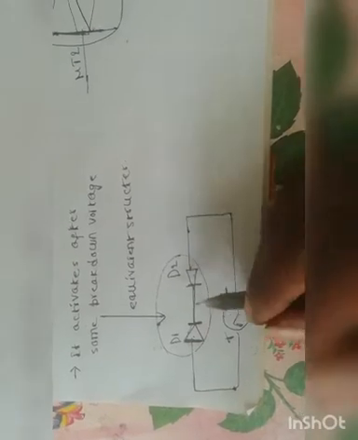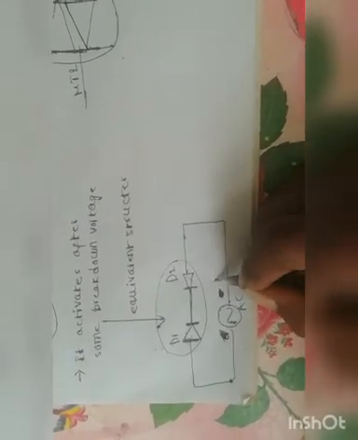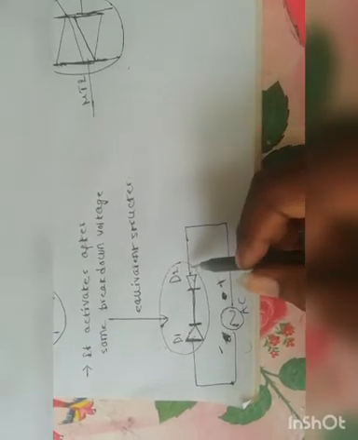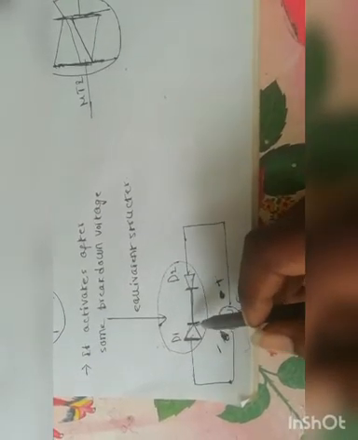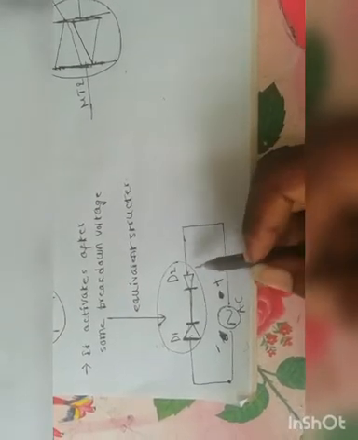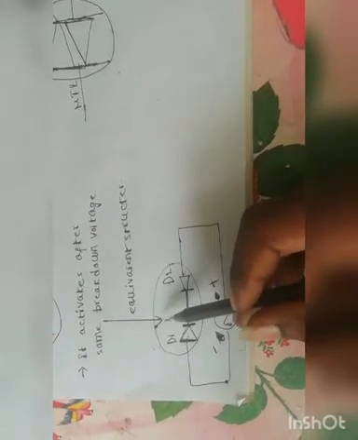Now for negative half cycle, direction changes. Here comes positive and here comes negative. This time this is in forward bias and this is in reverse bias condition. So one is in forward bias and another one is reverse biased. In this condition also, this combination doesn't allow current to pass through it.